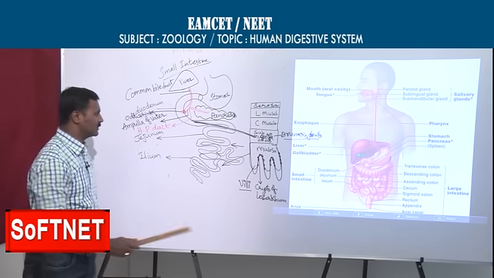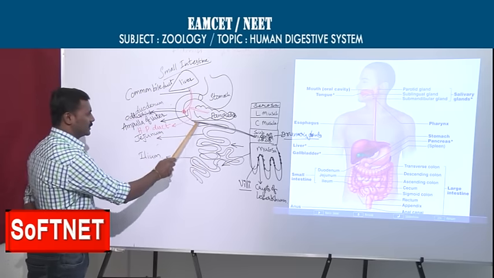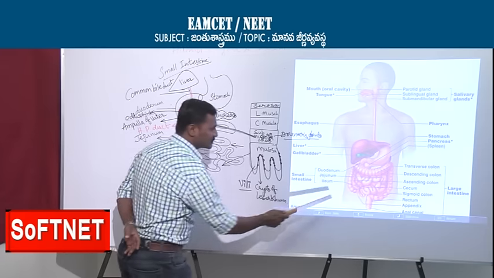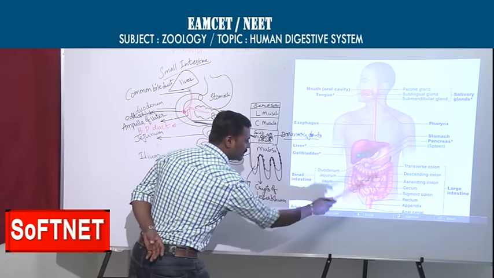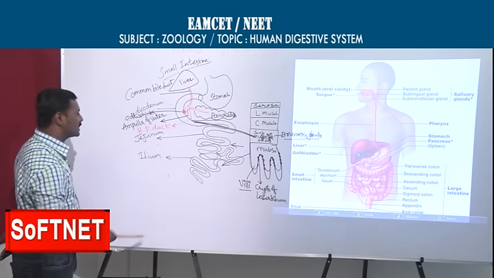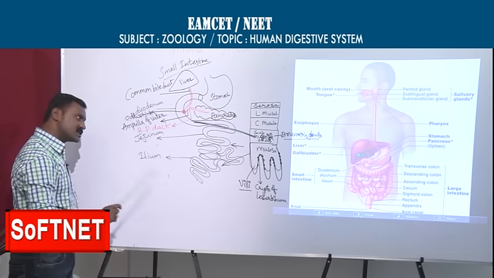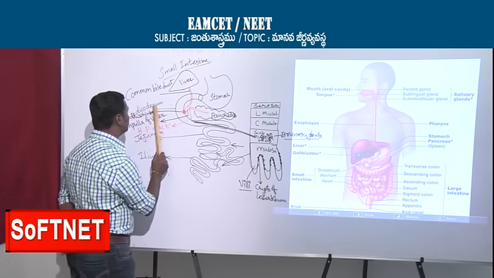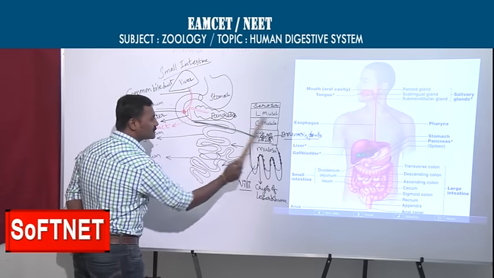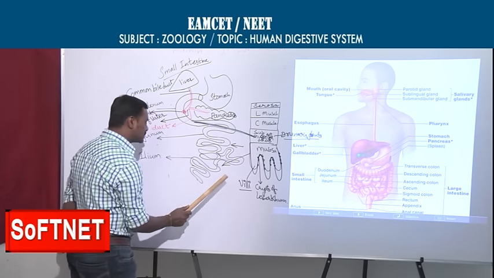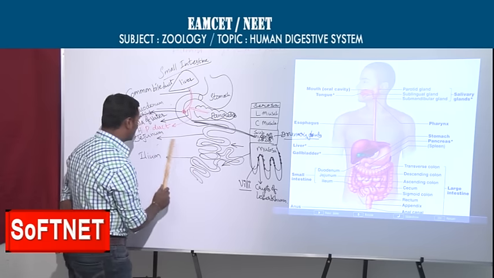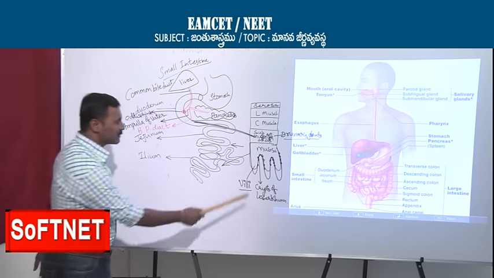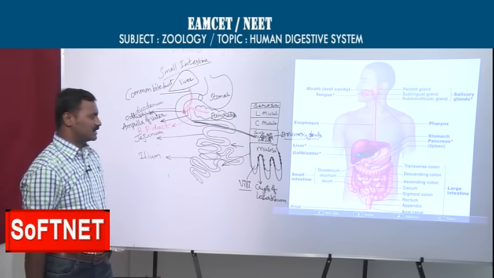The parts are three. What are they? Duodenum, jejunum, ileum. The structure is also the same, but what is the specialty you are observing in the duodenum? In the duodenum, Brunner's glands are present, and as usual in the jejunum and ileum you can see the crypts of Lieberkühn in the mucosa region.